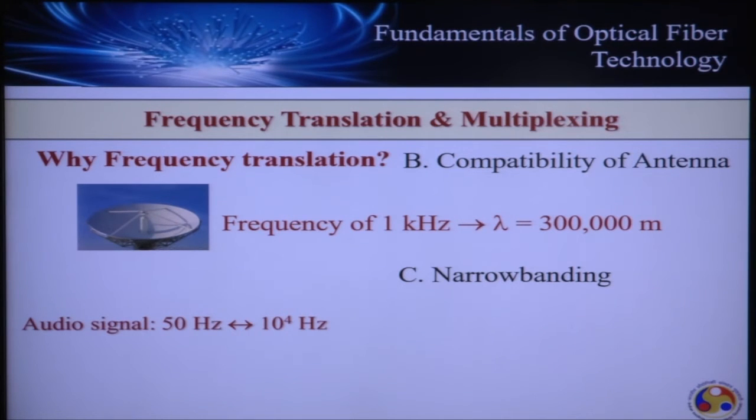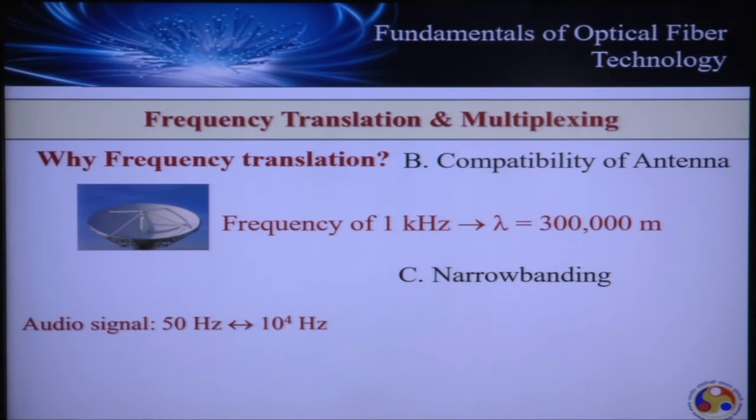So even if we neglect the inappropriate dimension problem of the antenna, if we want to transmit a band limited signal, we are left with another problem. Let's try to understand that. If we look into this band limited signal and try to find the fractional change from band edge to band edge, that is the ratio of the highest frequency to the lowest frequency, in this case it comes out to be 200.